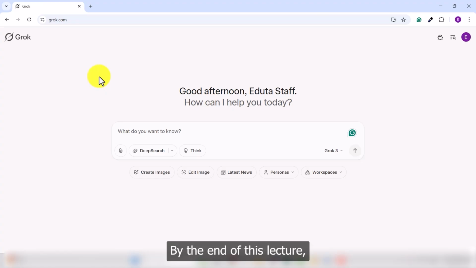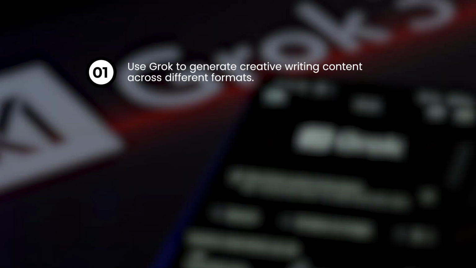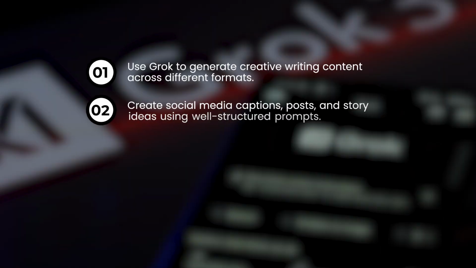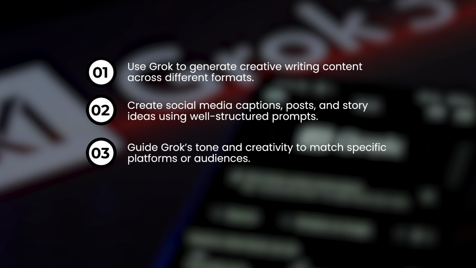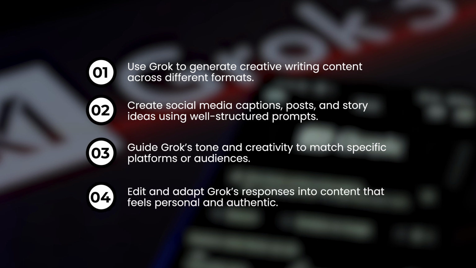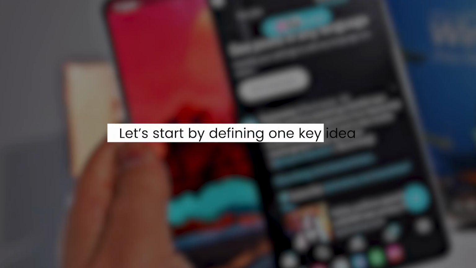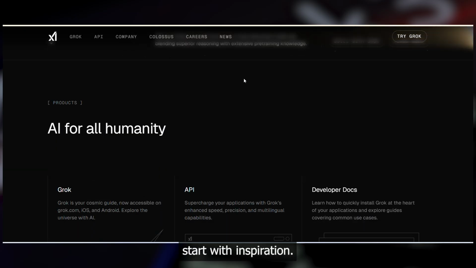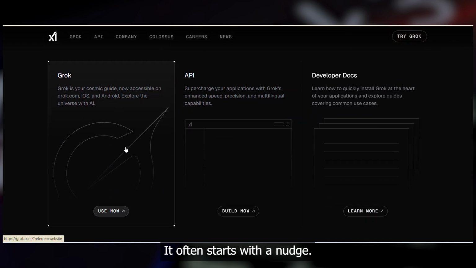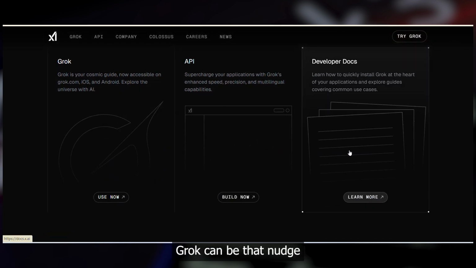Objectives of the lecture. By the end of this lecture, you will be able to use Grok to generate creative writing content across different formats, create social media captions, posts, and story ideas using well-structured prompts, guide Grok's tone and creativity to match specific platforms or audiences, and edit and adapt Grok's responses into content that feels personal and authentic. Let's start by defining one key idea. Creativity doesn't always start with inspiration. It often starts with a nudge. Grok can be that nudge.